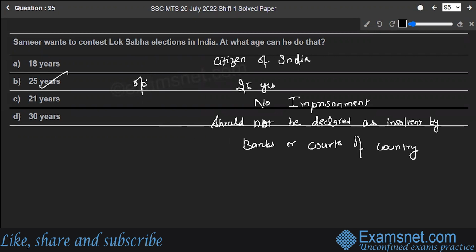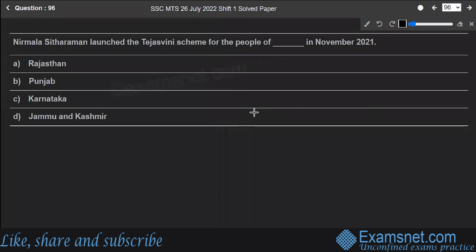So, option B is the correct answer to the question. Hope you're clear. Next is question number 96. Nirmala Sitharaman launched the Tejaswini scheme for the people of Dash in November. Rajasthan, Punjab, Karnataka, or Jammu and Kashmir. Well, she launched the Tejaswini scheme for the people of Jammu and Kashmir in November 2021.